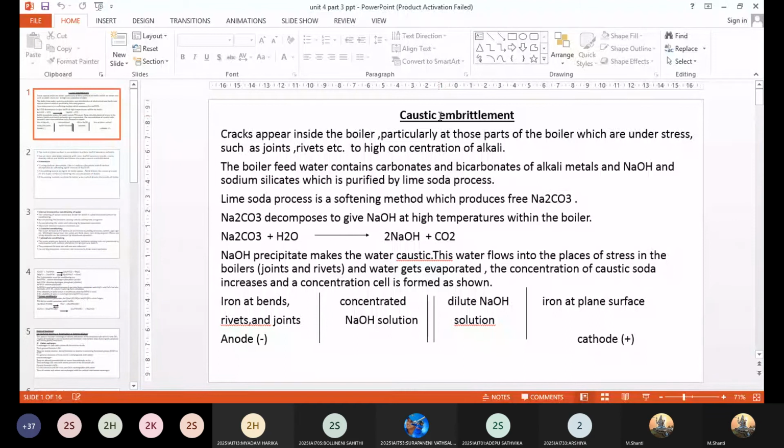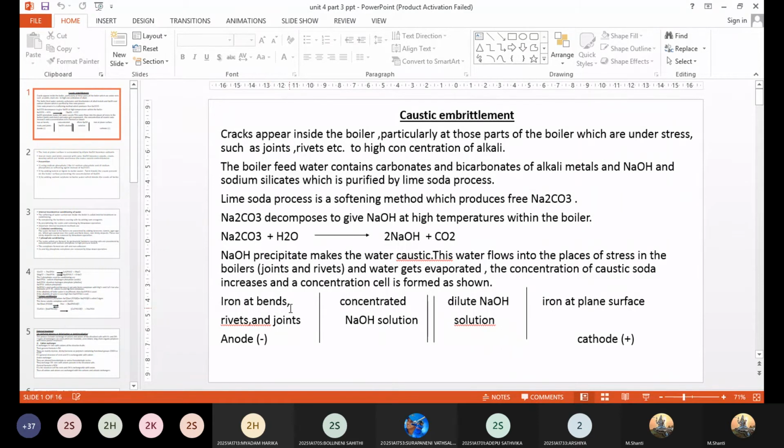Caustic embrittlement is the phenomenon wherein the boiler material becomes brittle because of the deposition of caustic substances. Now, which are those caustic substances? Sodium hydroxide. Its concentration becomes high in regions like bends, rivets, and joints, and at cracks produced inside the boiler.